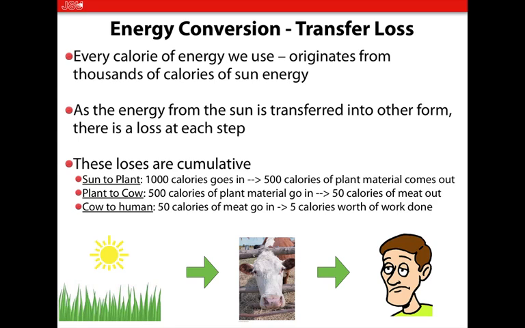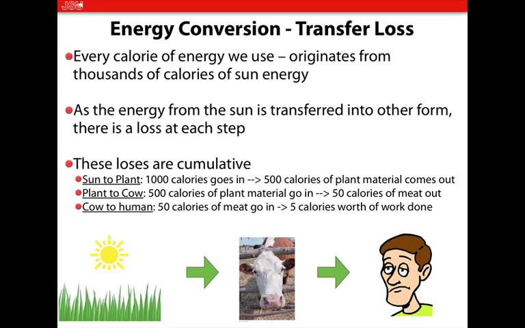of energy. Okay? Plant goes to a cow. The cow digests that 500 calories of plant material. Well, the cow's got to live, right? The cow's going to take that material and bacteria is going to work on it, and the cow's going to move around, so on and so forth, and it's only going to be able to make 50 calories of meat as a result of the 500 calories of plant material that went in. So 500 calories of plant material go in, and only 50 calories of meat that can go to the next level come out the other end.